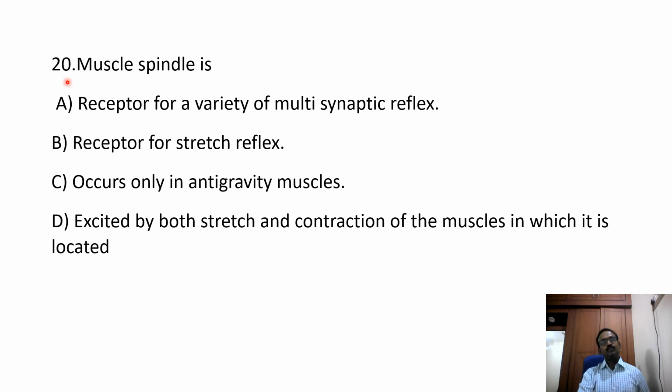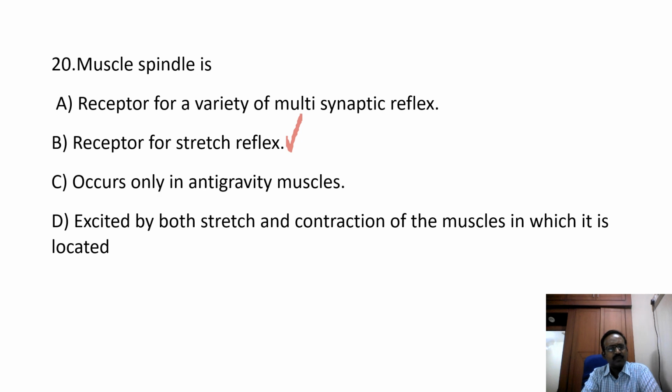20th MCQ, muscle spindle. Option A, receptor for a variety of multisynaptic reflexes. Okay, so this is the wrong answer. The receptors for the multisynaptic reflex are the nociceptors. A painful stimulus is the stimulus for the multisynaptic reflex. Option B, receptor for the stretch reflex. This is the correct answer. The muscle spindle is the receptor for the stretch reflex.